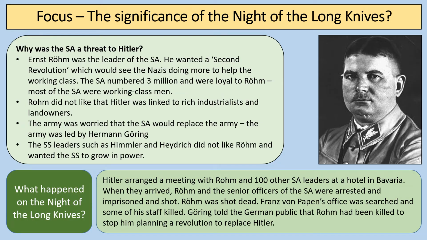Franz von Papen's office was searched and some of his staff was killed, and Göring told the German public that Röhm had been killed to stop him planning a revolution to replace Hitler. So this event basically took out the leadership of the SA, and would then allow the SA to be brought under the control of the SS within the Nazi police state that had been created.